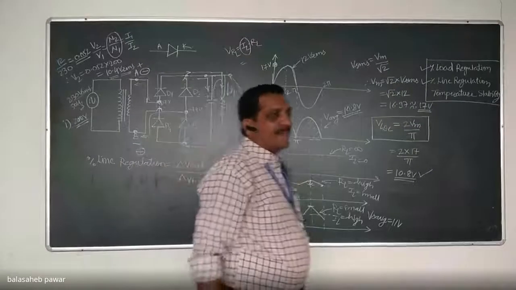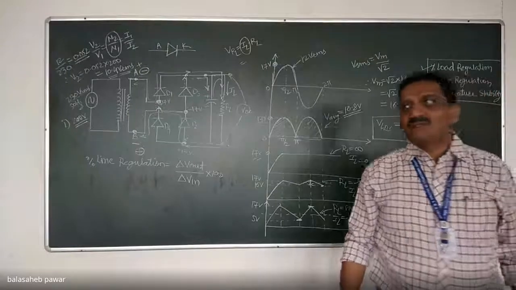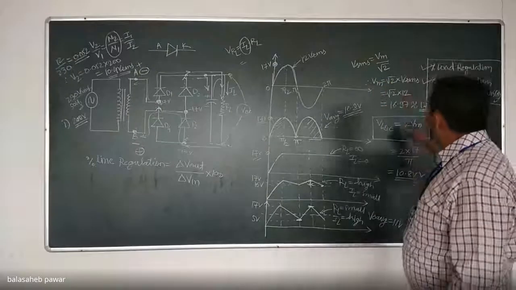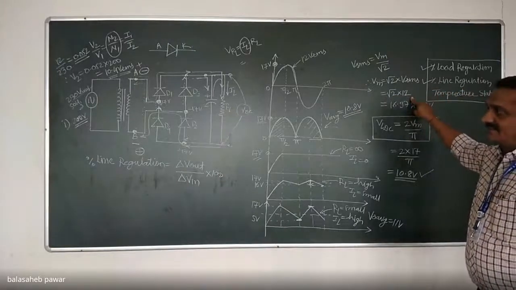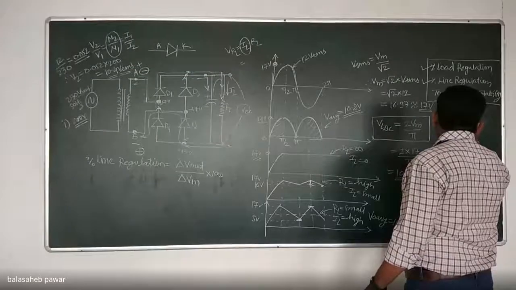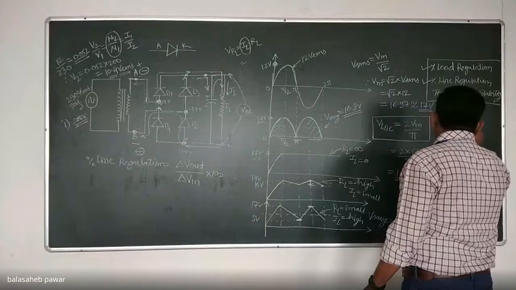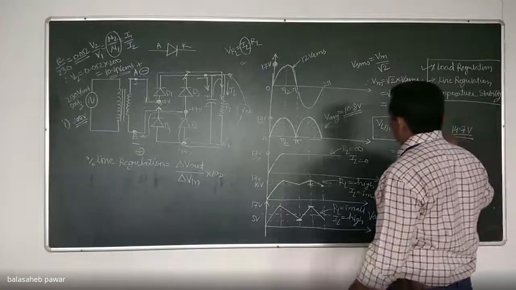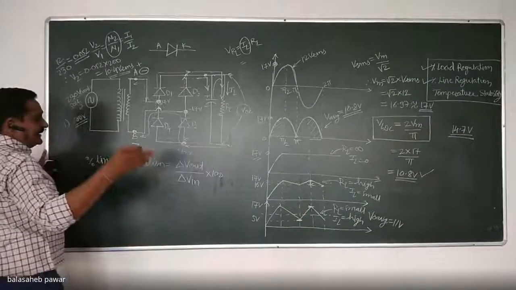So calculate it. Root 2 into 10.4 by the same formula. Already yesterday we discussed it. 14.7 volts. So new output voltage, it will be 14.7 volts, right? Now we'll consider the next condition.